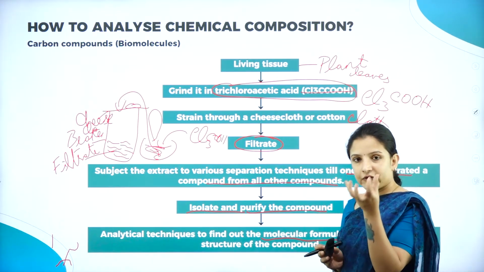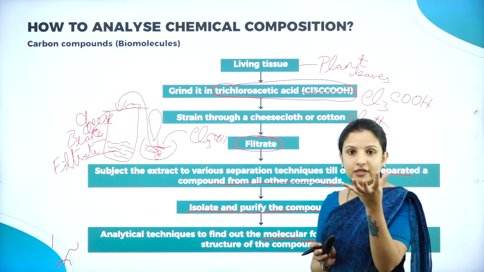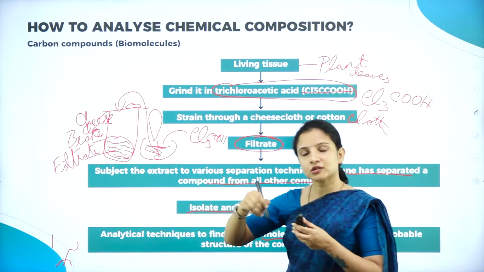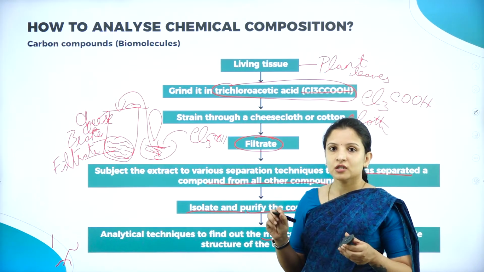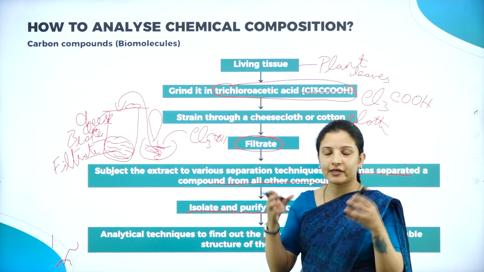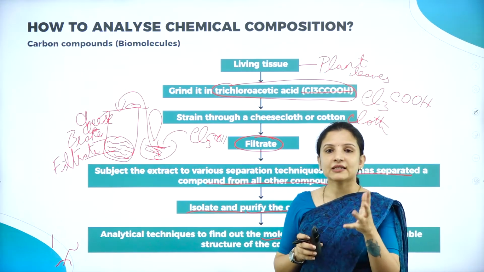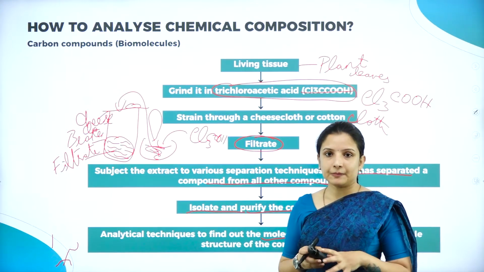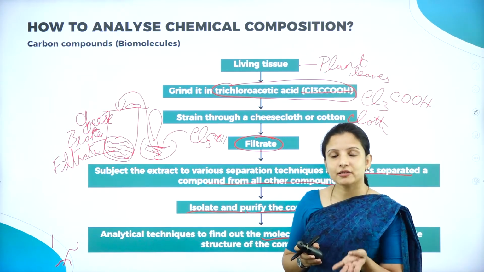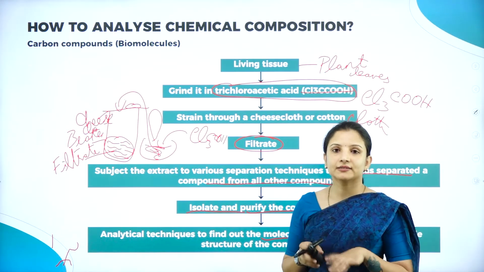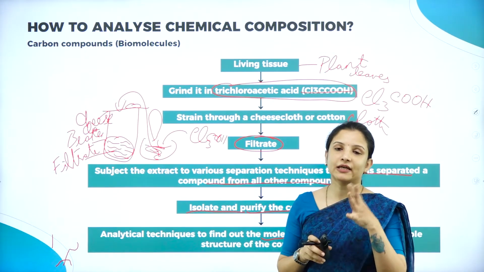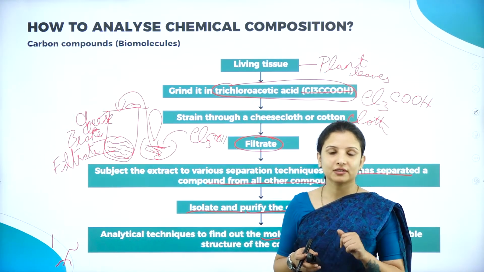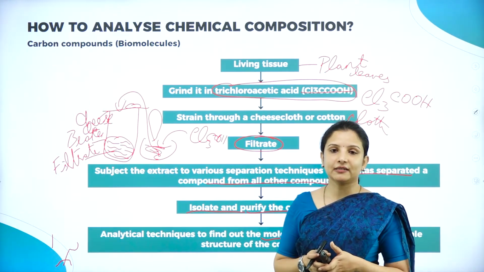This filtrate we have collected has various chemical compounds. If all the compounds are mixed, it is difficult for me to identify them, just like the example of sand. In sand, red sand, white sand, yellow and brown sand are all mixed, so it is difficult to say what is exactly in it.